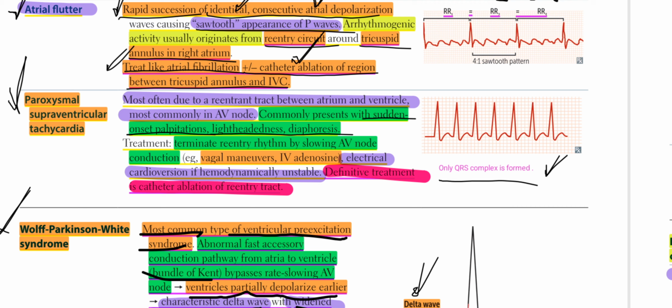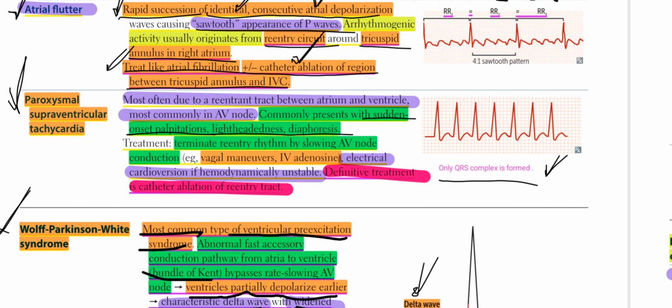The treatment would be to terminate the re-entry rhythm by slowing AV node conduction, for example, vagal maneuvers and IV adenosine. Electrical cardioversion if hemodynamically unstable. Definitive treatment is catheter ablation of the re-entry tract. So there will be only QRS complexes formed.